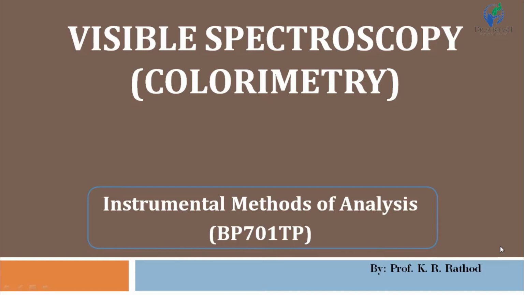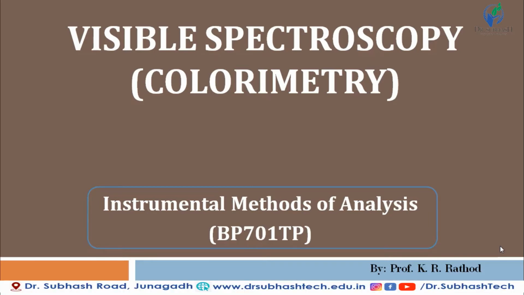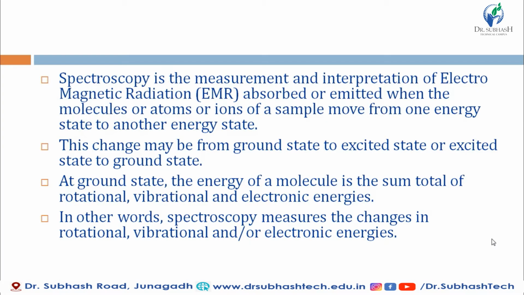In the previous lecture of this series, we have seen the interaction between EMR and matter, because spectroscopy is a result of interaction of EMR with matter, and we have discussed the types of interactions of EMR with matter. Through this tutorial, we are going to start the first type of spectrometry, and that is visible spectroscopy, also known as colorimetry. But before starting this, we will discuss types of spectroscopy, because before starting, it is necessary to see which are the types of spectroscopy.